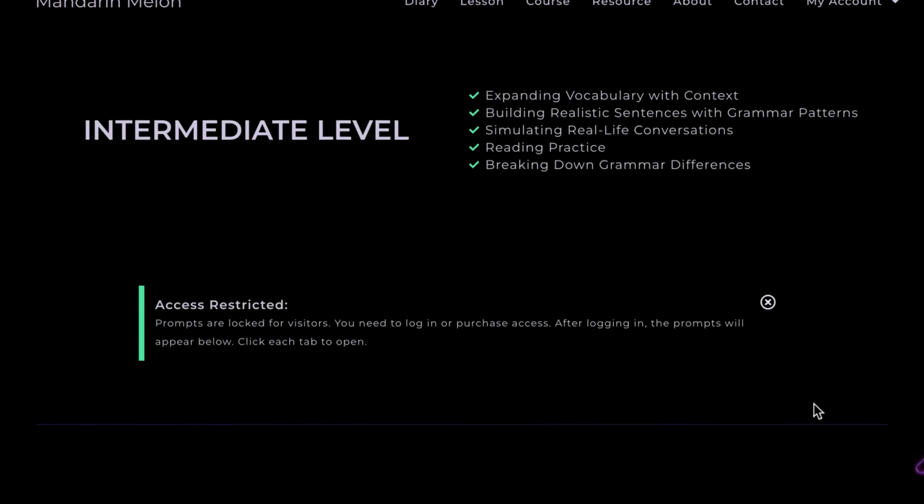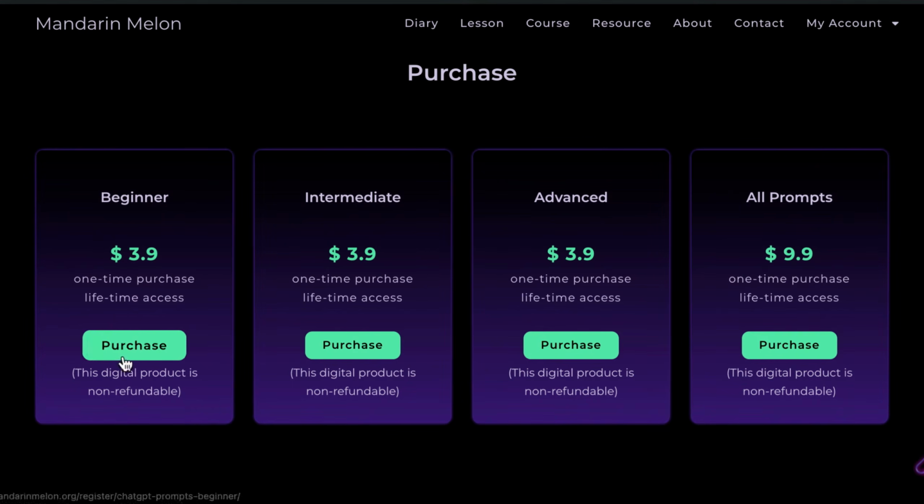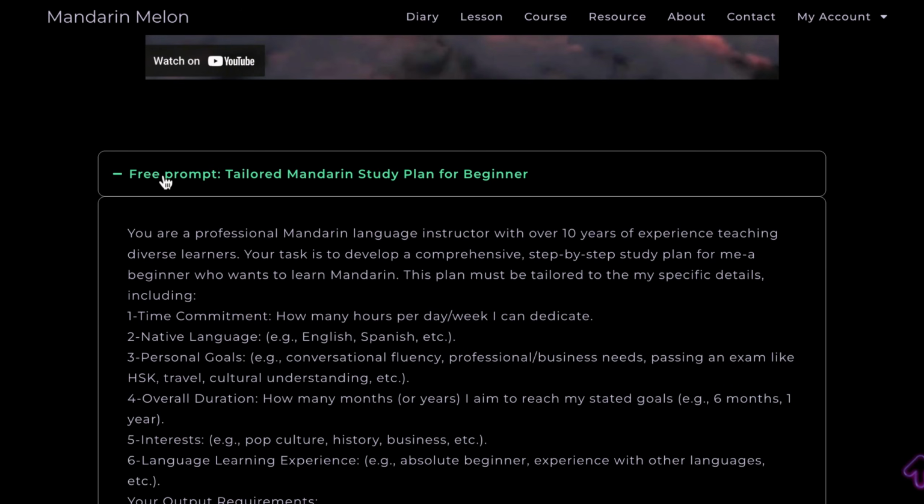Now let's go over how to access and use them. Here's how it looks before logging in, and here's how it looks after. The purchase button is at the bottom if you're ready to get started with these prompts. One thing to note, if you purchase prompt for a specific level, you will only have access for that level. Makes sense, yeah? You can see the prompt titles here. Just click on the tab and voila, here's your prompt.